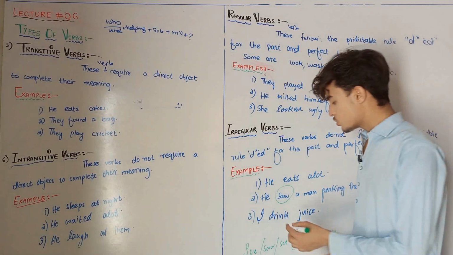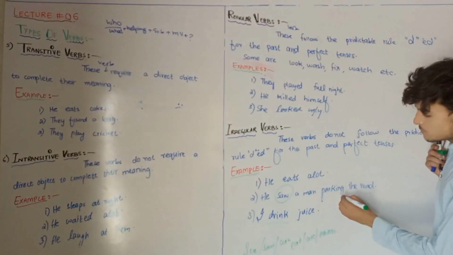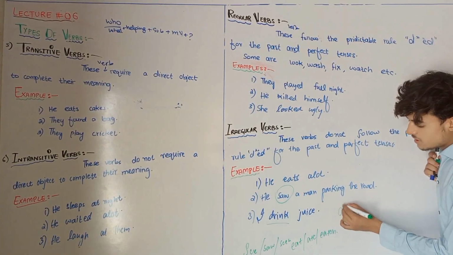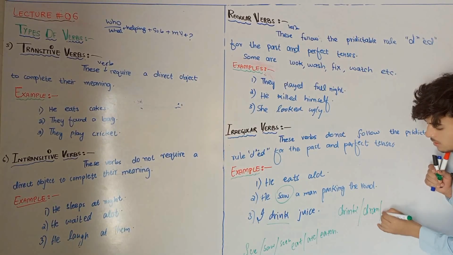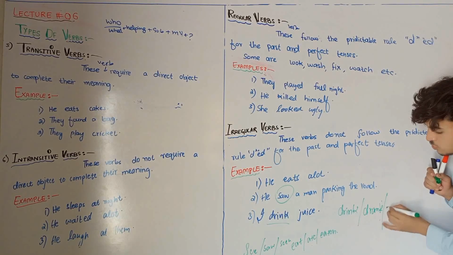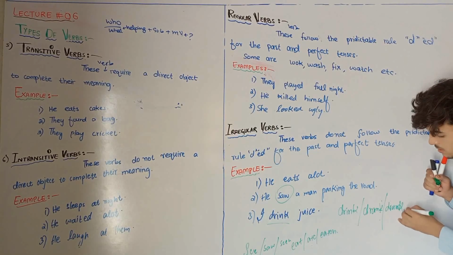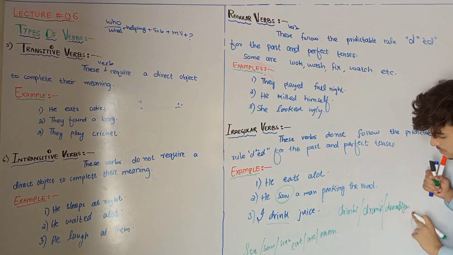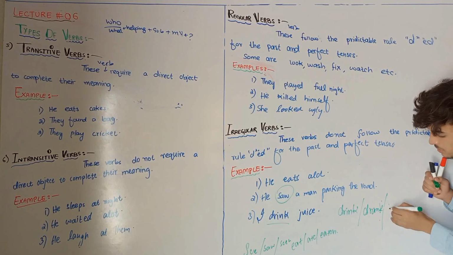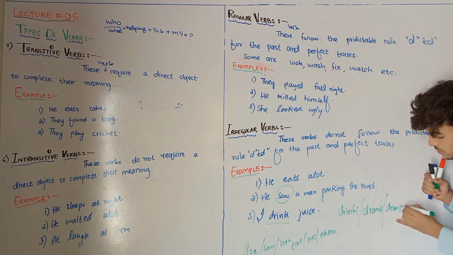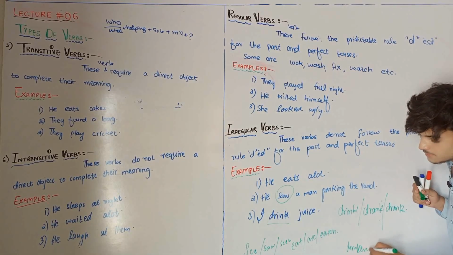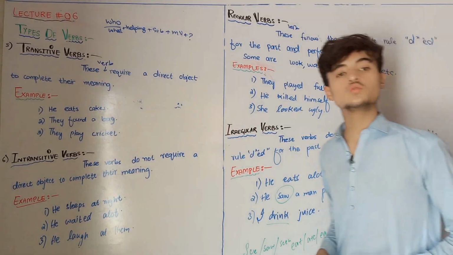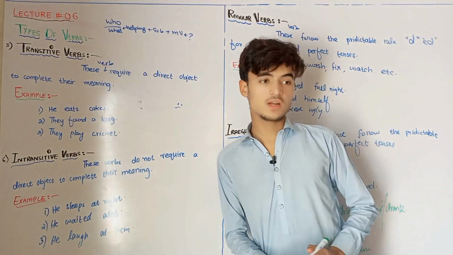I drink juice. Drink, drank, drunk. Sorry. Actually, drunken is a noun, and a person who drinks too much is a drunkard.